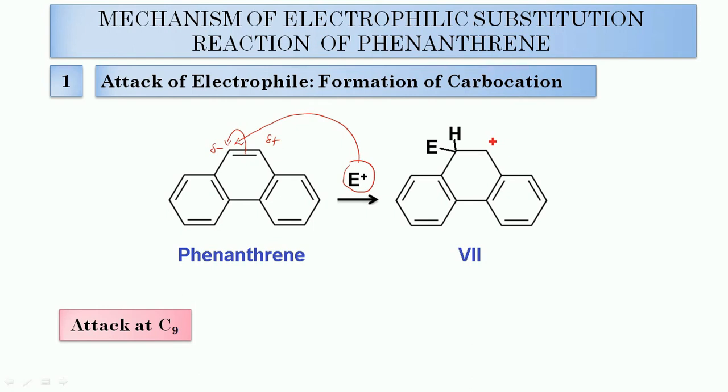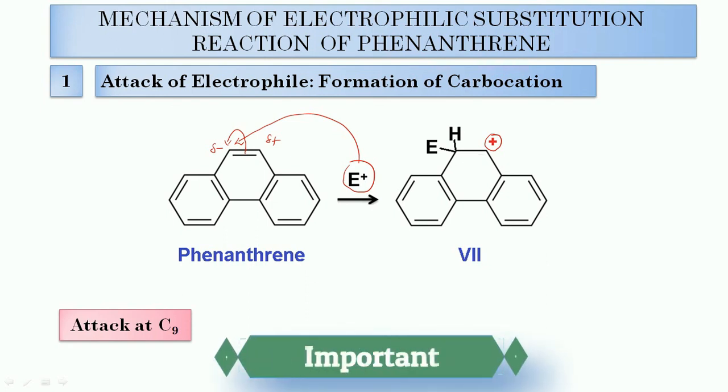So in this case, this carbocation will get formed having positive charge on this carbon. Now we can simply compare the carbocation formed when attack occurs at carbon number 1, 2, 3 and 4 with this case in which attack occurs at carbon number 9.